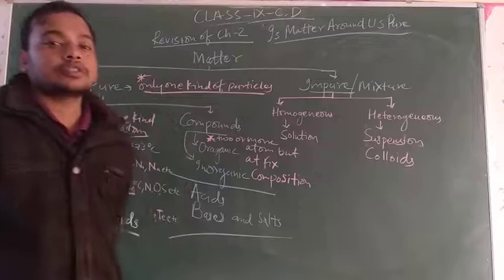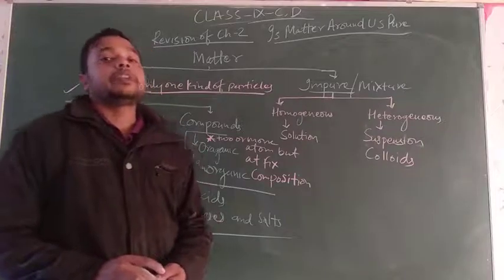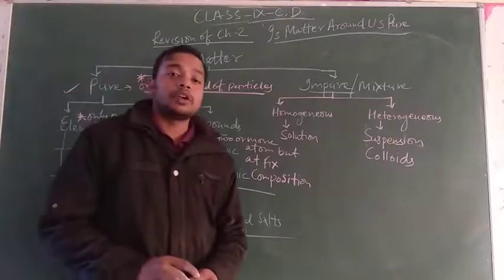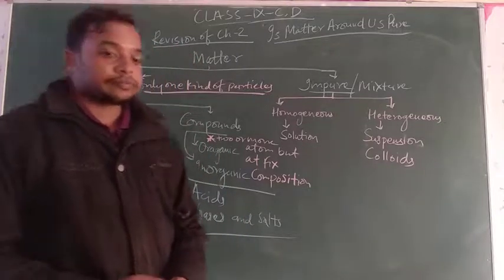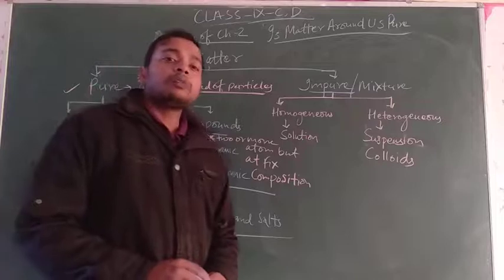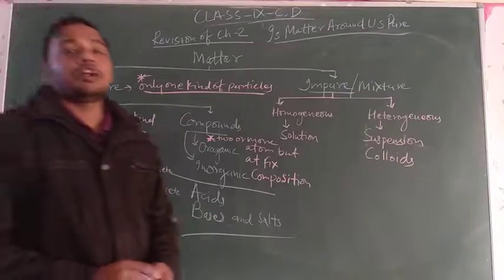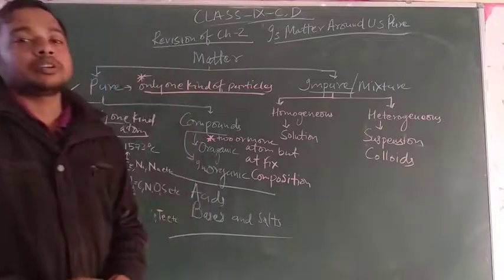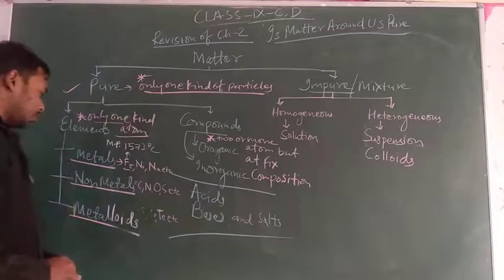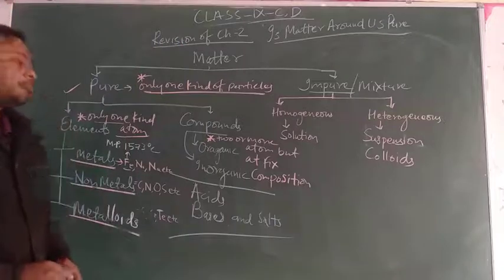Non-metals generally do not conduct electricity, but coal produces heat and electricity, and it is made up of carbon, and the allotrope of carbon, that is graphite, is a conductor of electricity. Also, generally the melting point of non-metals is low, but the melting point of graphite, an allotrope of carbon, is 3500 degrees centigrade, which is extremely high compared to metals. So these are the characteristics and properties.